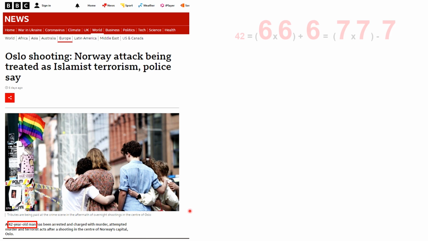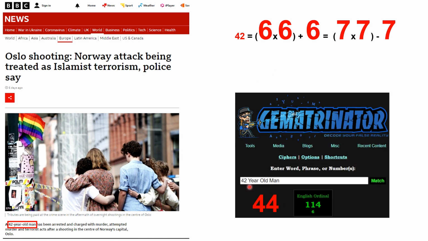We've also got that the shooter was a 42-year-old man, and 42 can be 6 times 6 plus 6, and it also can be 7 times 7 minus 7. So 42 relates to 666 and 777. And also if we put a 42-year-old man, as stated here, we get 114, and 11 fours give us death's doors for 44, which is also the same as the kill number, where K is 11, I is 9, L is 12 and L is 12, which adds up to 44.